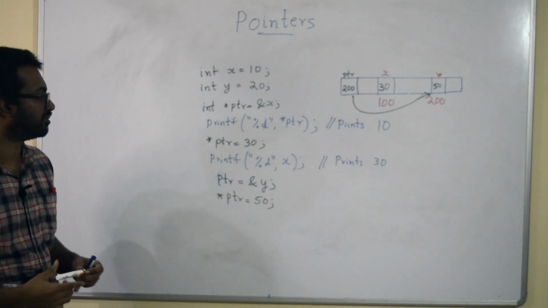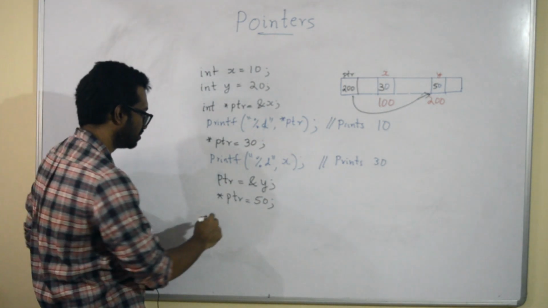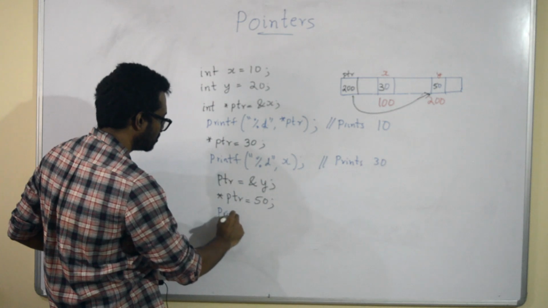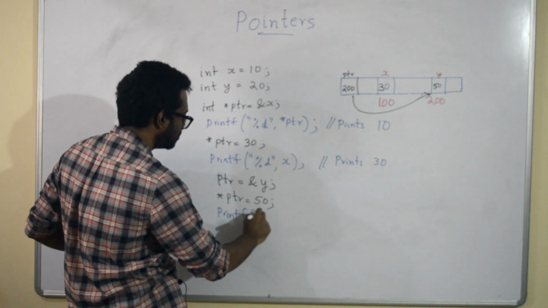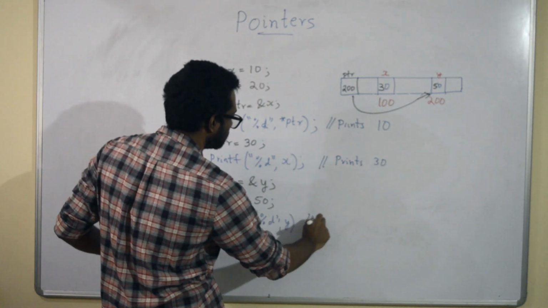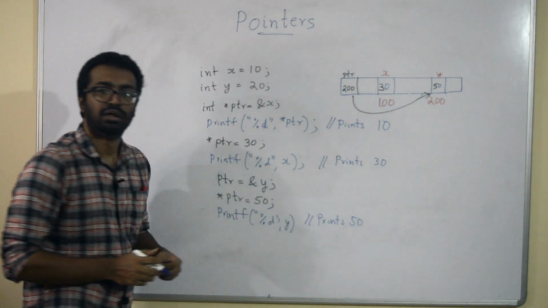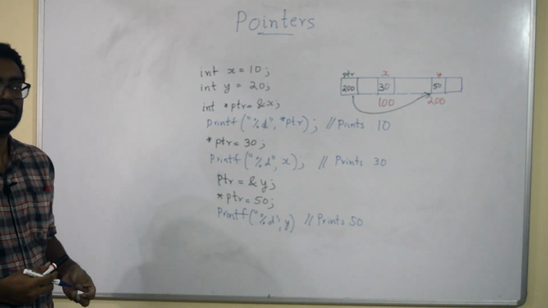Now y becomes 50. So if I now print y, you will see 50. Okay, is it clear?